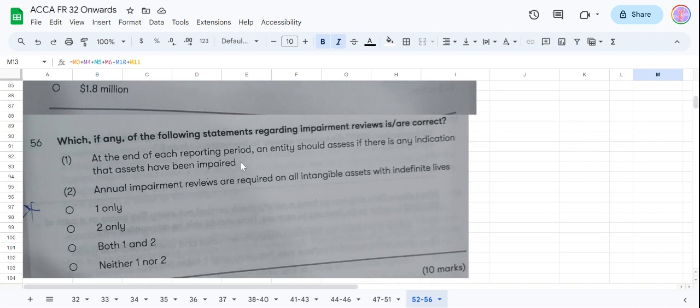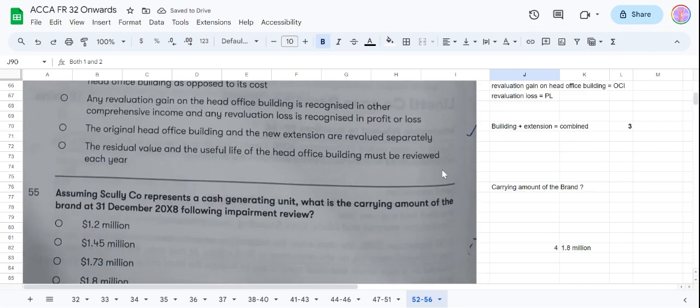At the end of each reporting period, an entity should assess if there is any indication that assets have been impaired. Yes, that is true. Annual impairment reviews are required on all intangible assets with indefinite lives. Yes, they have indefinite lives. So both of these statements are true. All right.